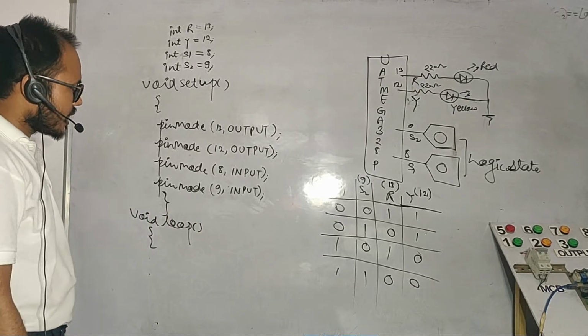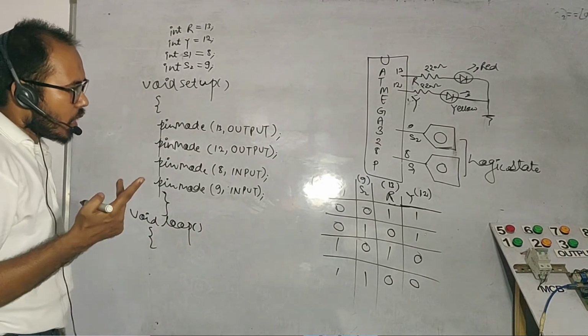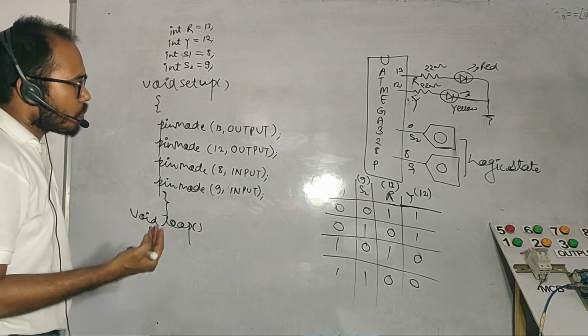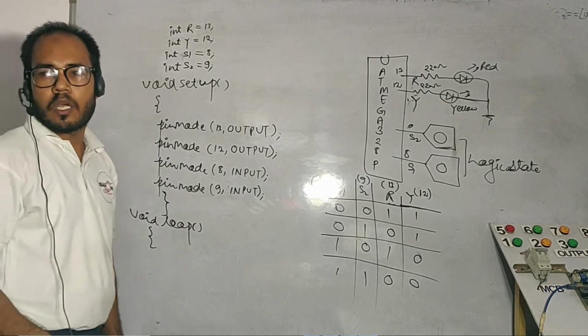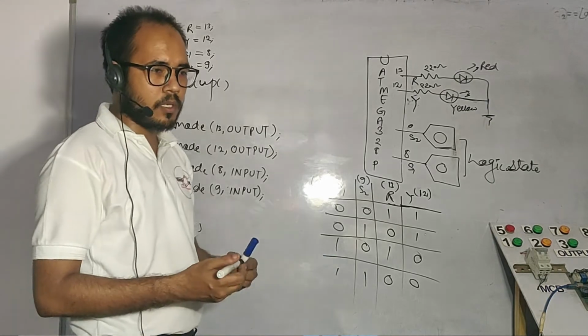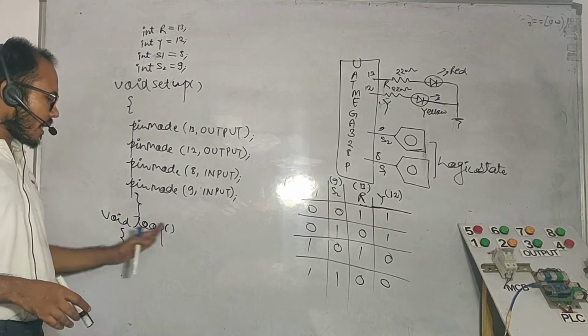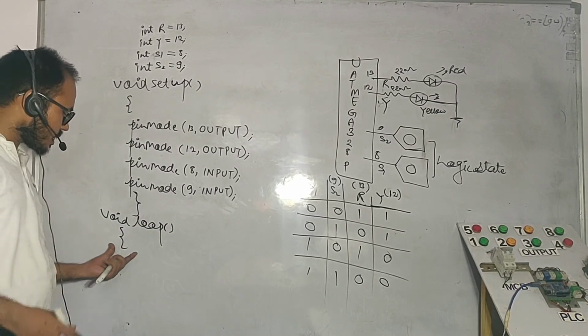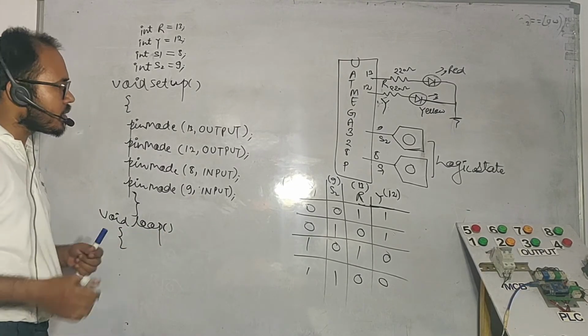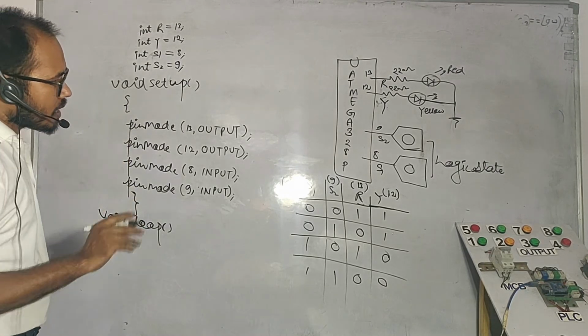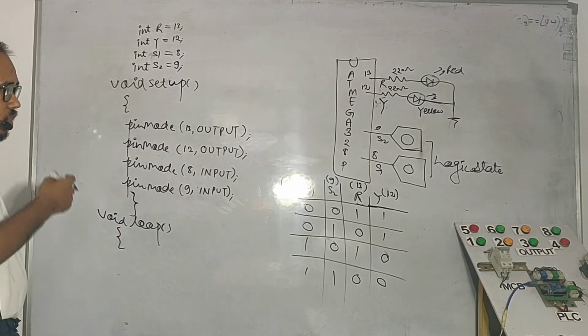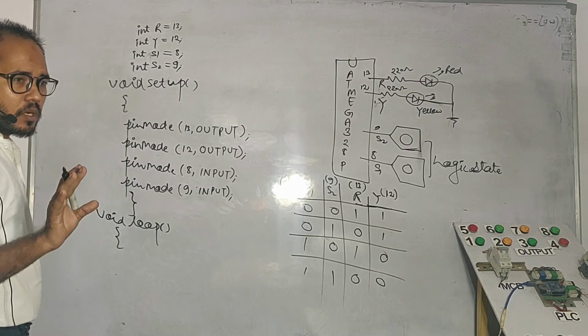Now we have to decide what the condition is here. तो दो आपके इनपुट हैं दो आउटपुट हैं, तो आपको उसी के अकॉर्डिंगली कंसीडर करना है। How could you decide this one? ओके, so तो यहाँ पर we have to study here main function void loop. At void loop we have decided, you could see parenthesis is open, and AND ऑपरेटर हमें यूज़ करना है। अब ध्यान से देखिएगा आप लोग, AND ऑपरेटर और NOT ऑपरेटर हम दोनों एक साथ यूज़ करेंगे।